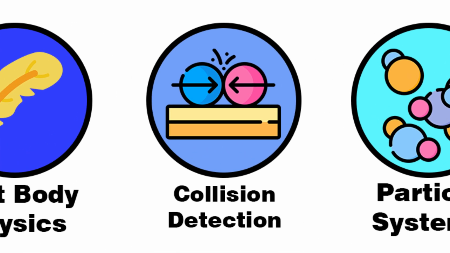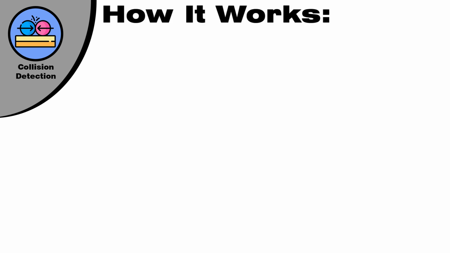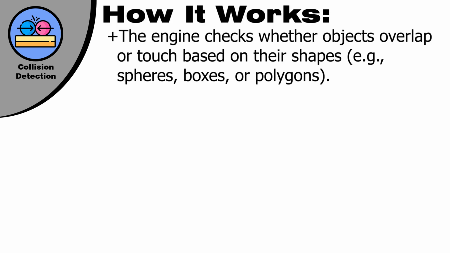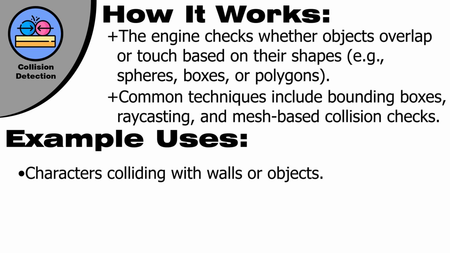Collision detection. Collision detection is responsible for detecting when objects interact or collide in the game world. How does it work? The engine checks whether objects overlap or touch based on their shapes. Common techniques include bounding boxes, raycasting, and mesh-based collision checks. Example uses: characters colliding with walls or objects, projectiles hitting targets.